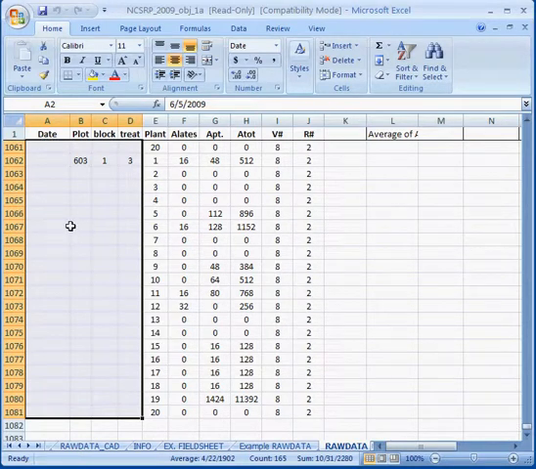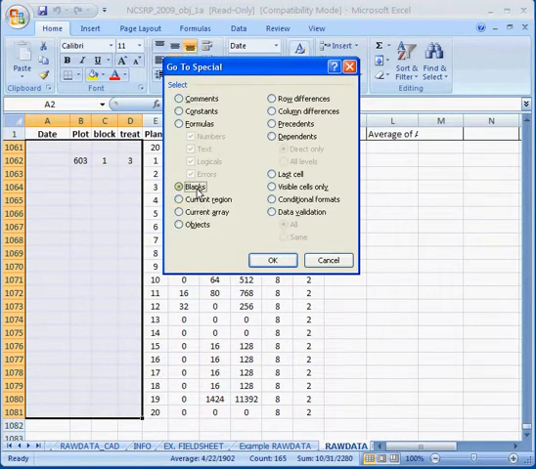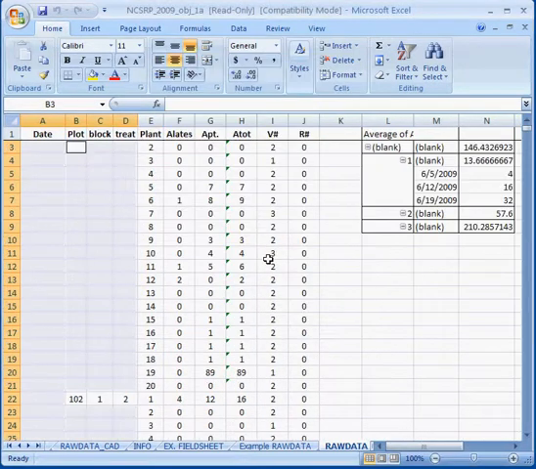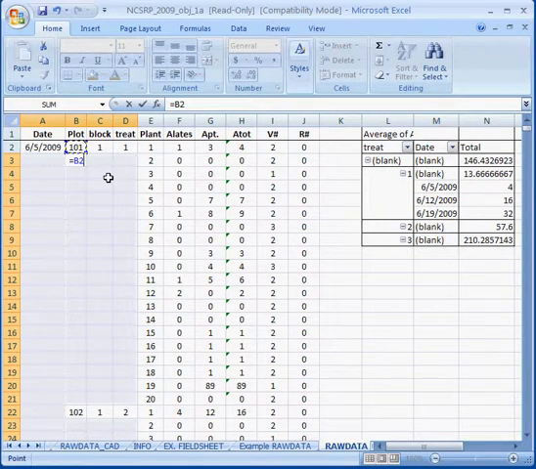So to do this, we've selected, and then we're going to go to Control G, as in go to. We're going to select Special, Blanks, and then click on OK. And what this has done is selected everything below where we want to fill from. And then the next step is to hit equal sign. So we're going to say that cell is equal to the value above it.